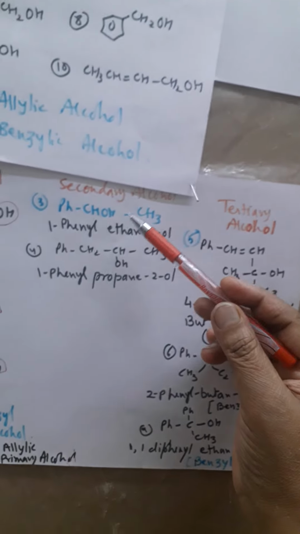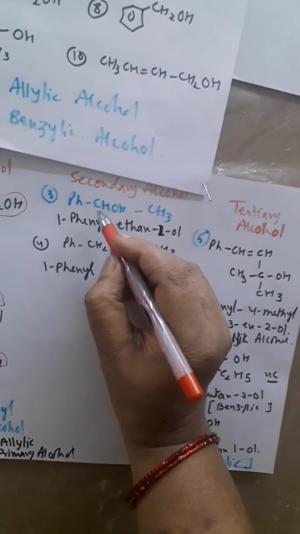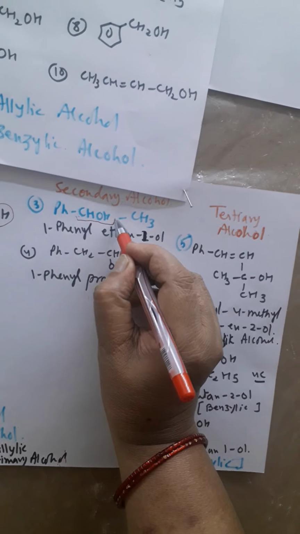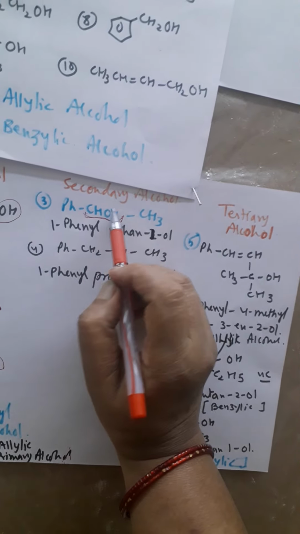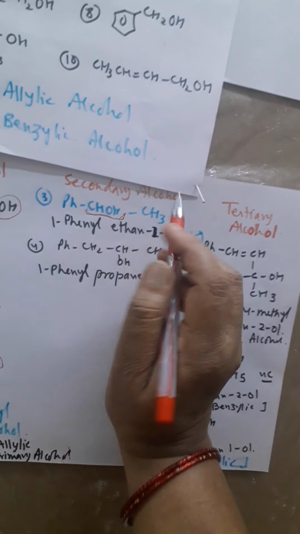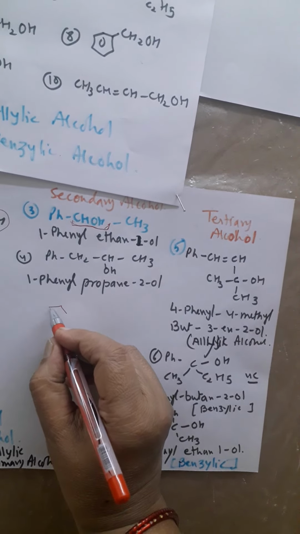Now we'll go for the secondary alcohol. Here this carbon is secondary carbon. The OH group is attached to a secondary carbon. What is secondary carbon? The carbon which is attached to two other carbons. See here, when the benzene ring is there.